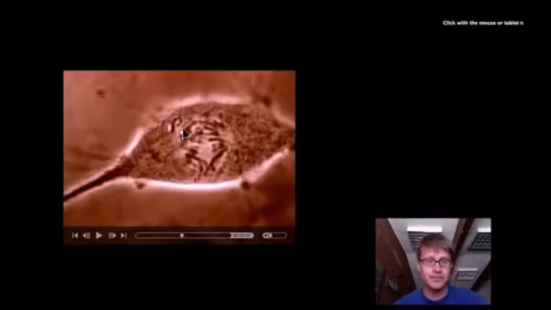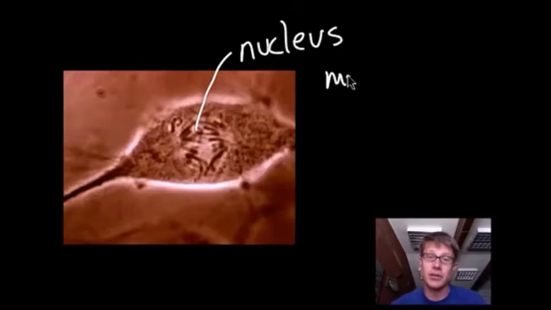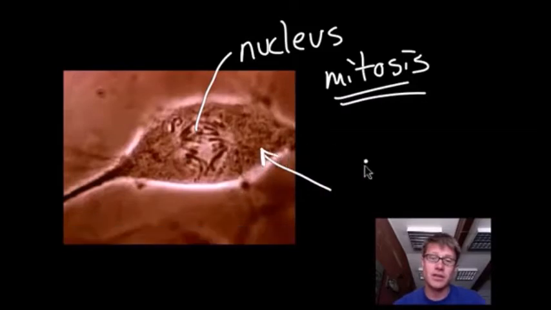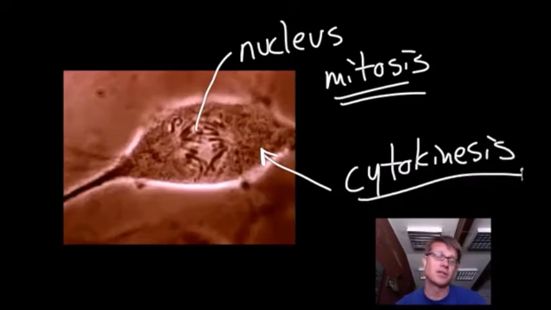Part one is going to be the division of the nucleus, and we call that, in general, mitosis. And then after we divide the nucleus, you'll see the chromosomes actually separate here. Then we actually have the division of the rest of it, and that's called cytokinesis. Cytokinesis is the break apart of all the other parts of the cell, so the machinery of the cell, the mitochondria, cytoplasm, things like that.